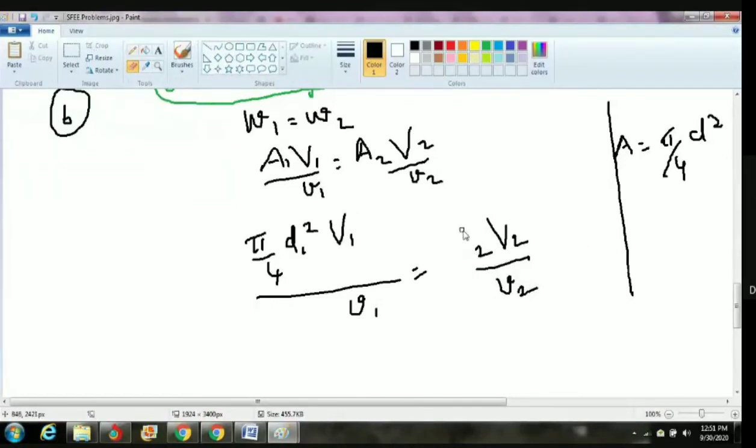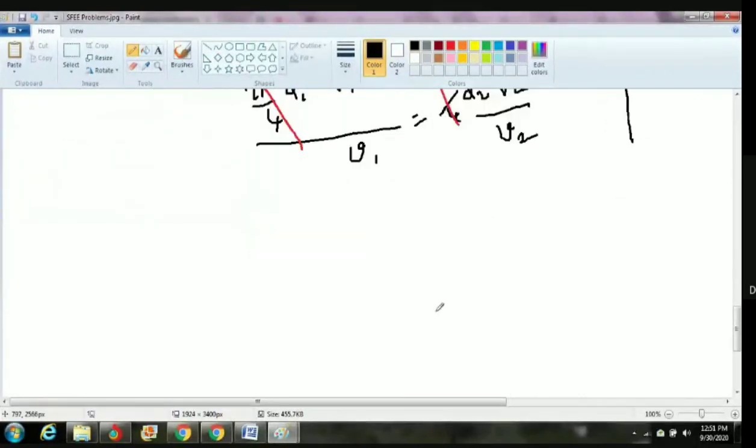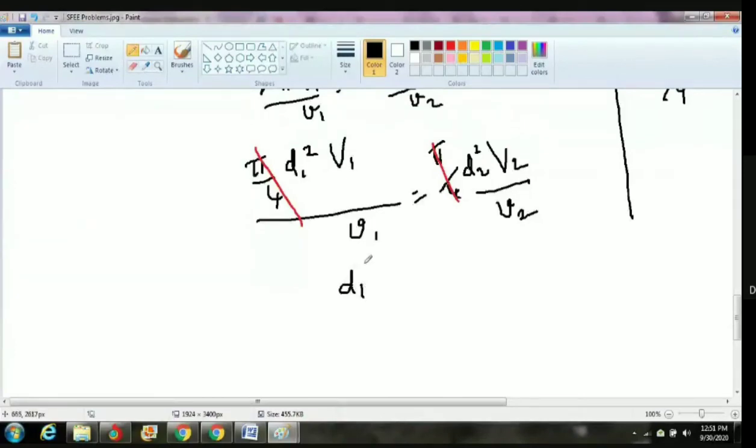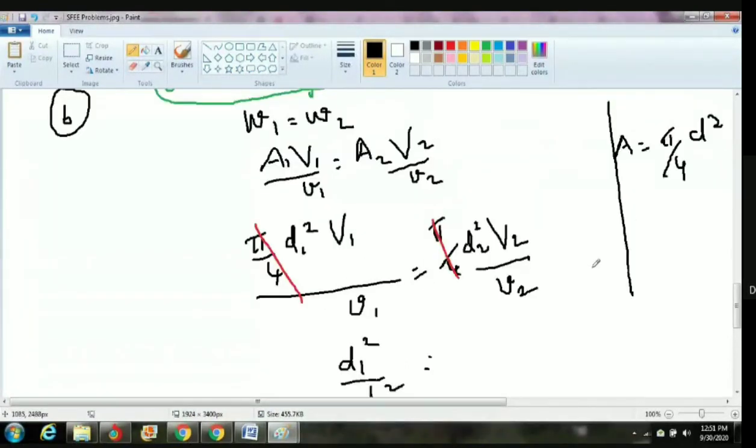A2 is nothing but pi by 4 d2 square. So here pi by 4 cancels commonly. We need the diameter only, so keep the diameter on one side: D1 square divided by D2 square. Sir, but the area of a circular section is pi r square. Pi r squared is nothing but pi by 4 d square. What is the radius? The radius is diameter divided by 2, no? Oh, sorry, sir. Okay.